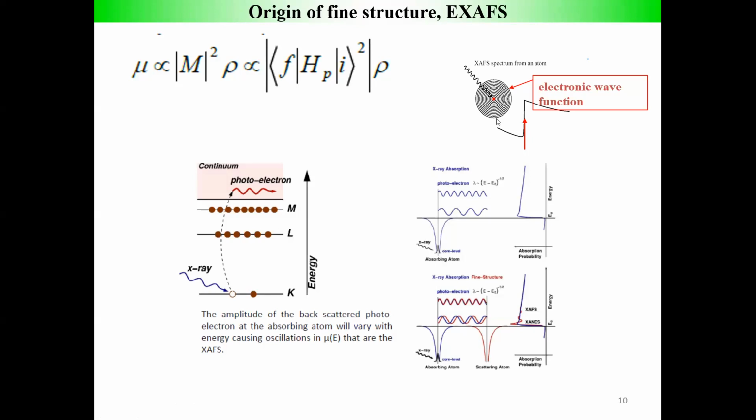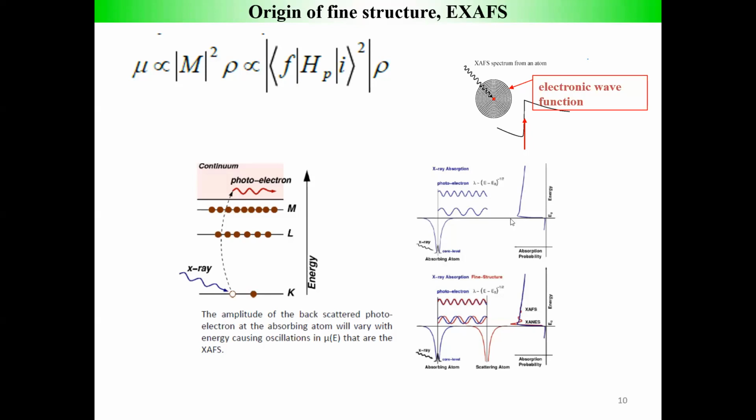This is the mechanism by which the absorption coefficient gets modulated in the material. So the surroundings are an important factor for getting the EXAFS signal. If it is not condensed matter, you will not get any EXAFS signal. EXAFS is feasible not only in the solid state, but also in any molecule, because a molecule also has surrounding atoms, so it will give an EXAFS signal.